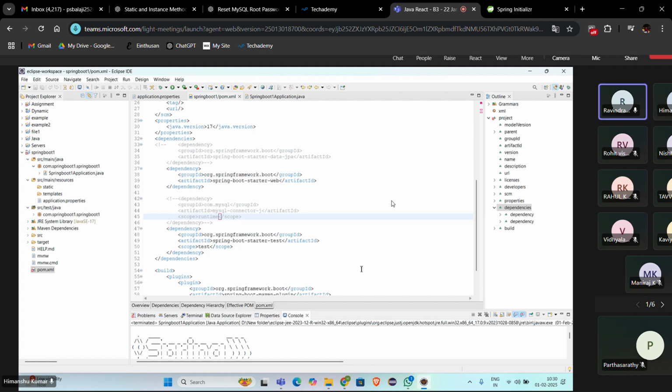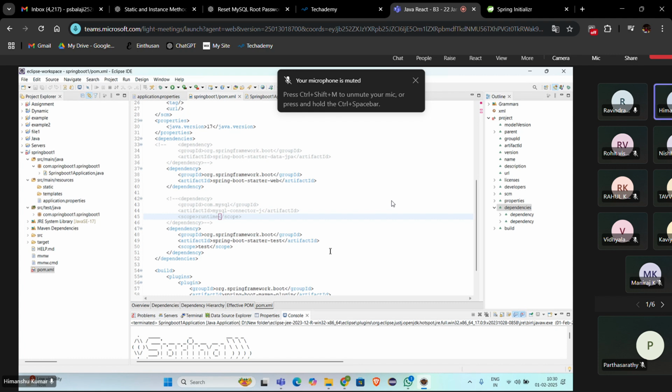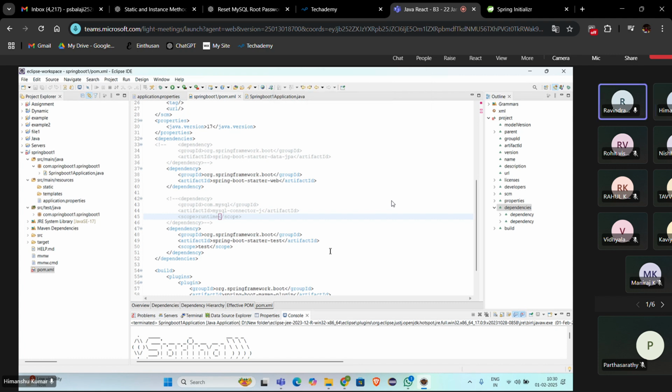This is the way you need to create the project, import the Spring Boot project and start the application. The dependencies we need to add are JPA, web, and MySQL. These three dependencies you need to add. This is also a predefined class, automatically generated while creating the project. Clear, right?